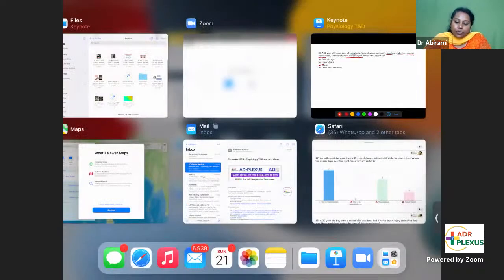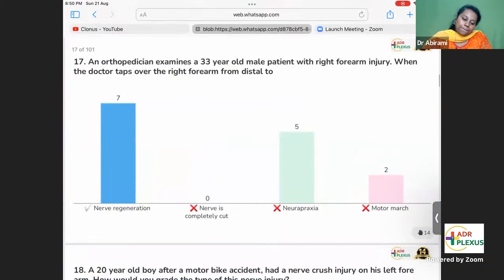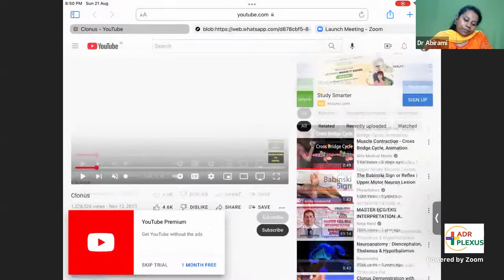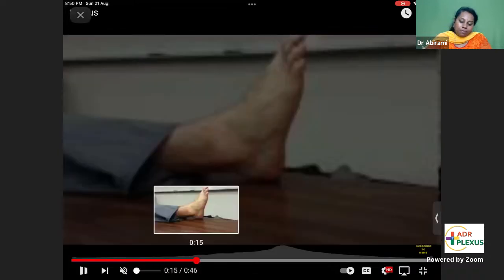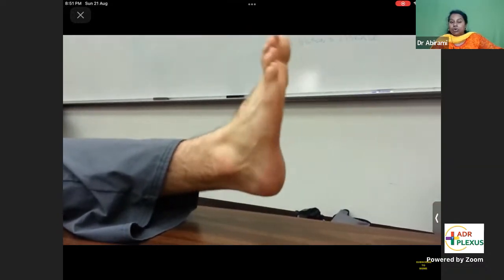Clonus. I can show you clonus. Just look at this, because you have video-based questions also in your exams. Look at clonus. So they will dorsiflex the foot once. I think you can see the video. See? This is called clonus.